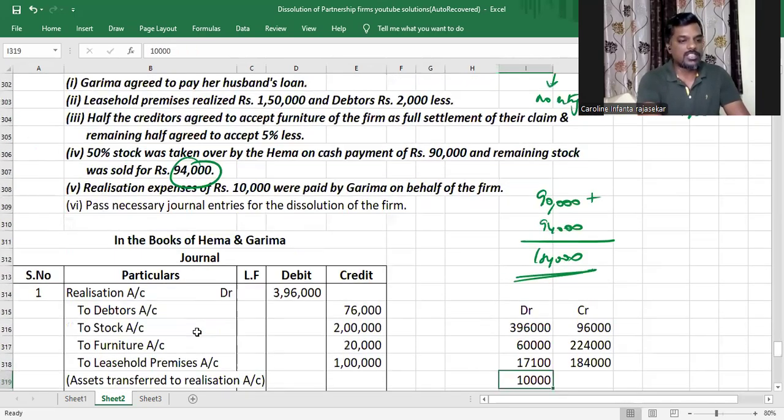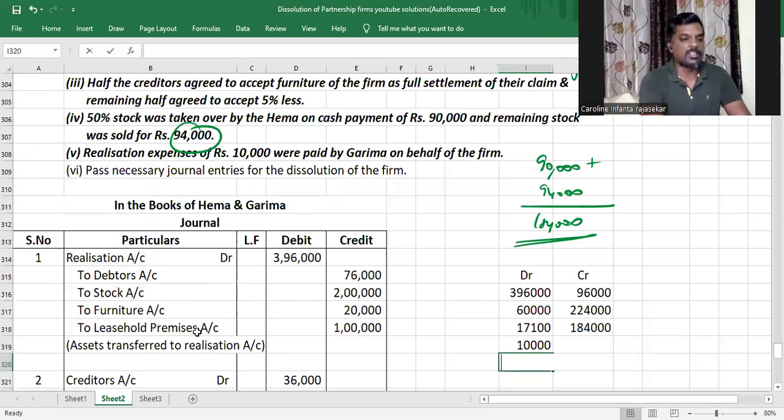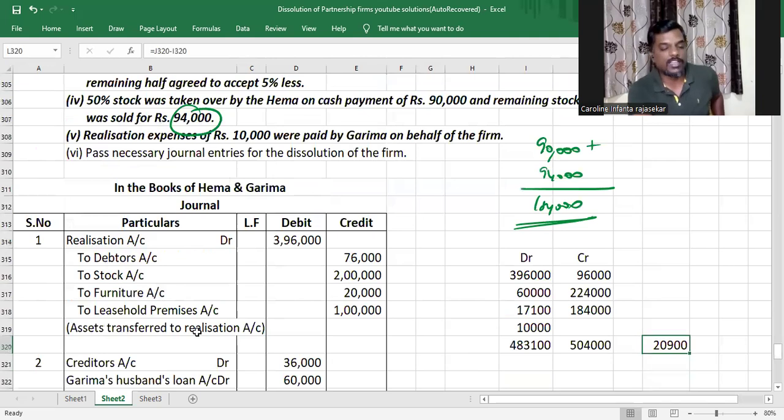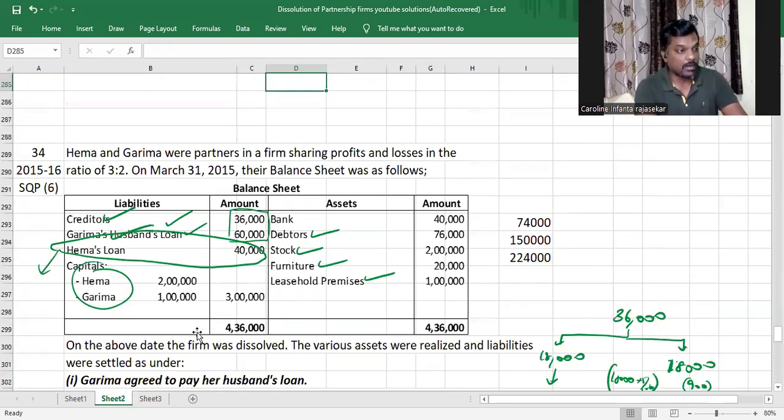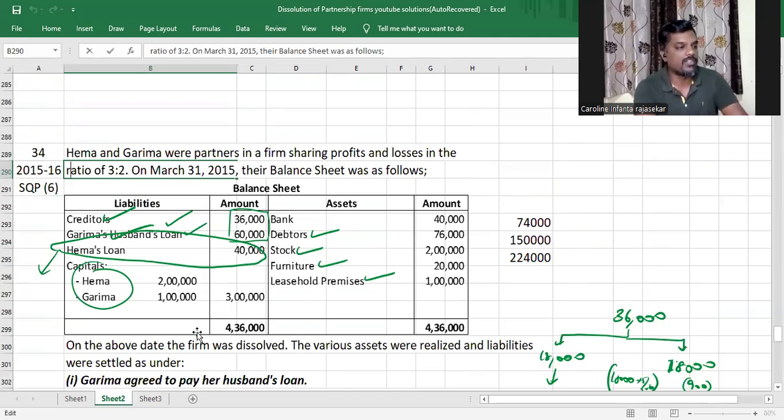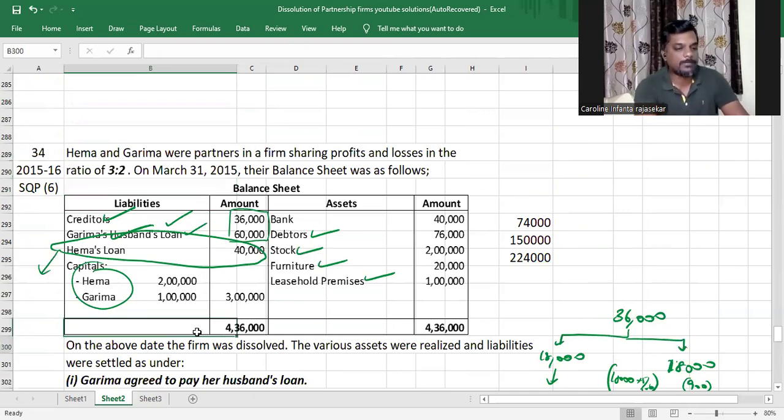So the total of debits on realization account is, my dear children, 4,83,100. And total of credits is 5,04,000. 5,04,000 is more than 4,83,100 by 20,900. So this 20,900 is the profit of the firm, because credit represents profit and credit is more than the debit, which is representing loss, by 20,900 rupees, and it will be distributed amongst the partners in their profit sharing ratio, which happens to be 3:2 in this question, my dear children.